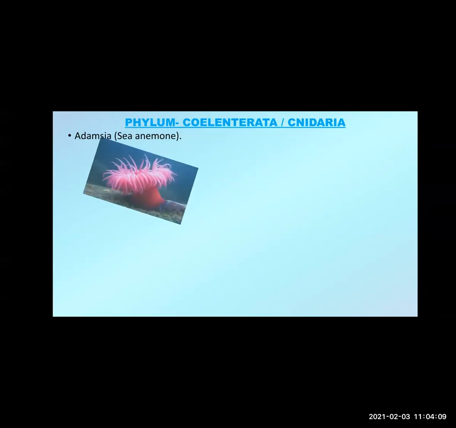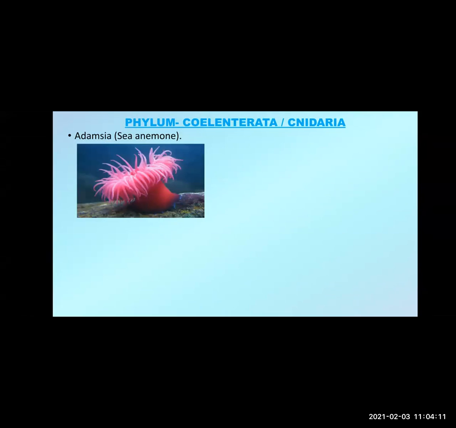Continuing with the phylum Coelenterata or Cnidaria. We are going to see the different examples which belong to this phylum. First one is Adamsia, commonly called sea anemone. Look at the picture. Isn't it beautiful? Next example is Physalia, Portuguese man of war.